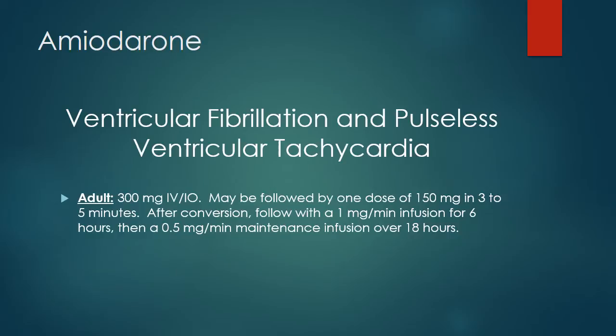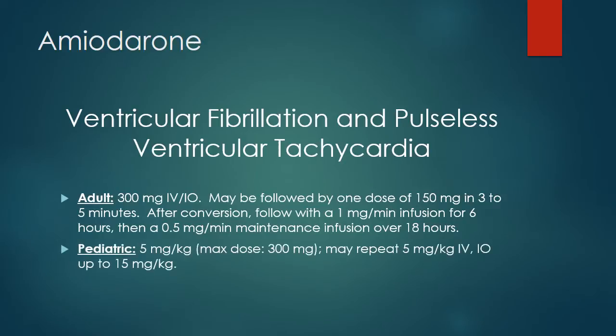After converting your patient, follow with a 1 milligram per minute infusion for 6 hours, then a 0.5 milligram per minute maintenance infusion over 18 hours. Pediatric patients should get 5 milligrams per kilogram for a max dose of 300 milligrams, and you may repeat 5 milligrams per kilogram IV or IO up to 15 milligrams per kilogram.